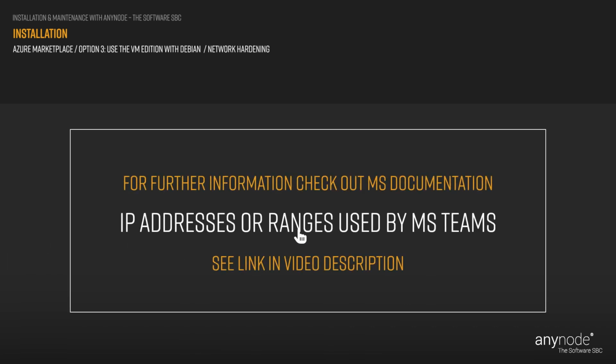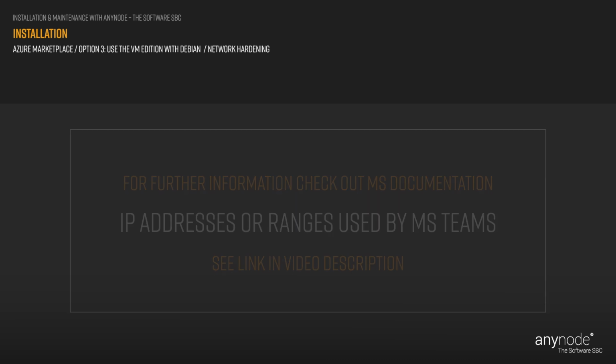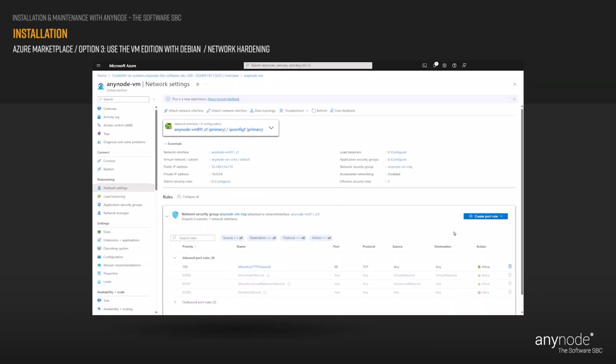Microsoft typically provides documentation outlining the network requirements for services like Teams. You can check the official Microsoft Teams documentation. Look for information regarding the IP addresses or ranges used by Microsoft Teams. Make sure to keep the rules updated in case Microsoft changes or adds new IP addresses or ranges for Teams traffic. Repeat the steps to add the Teams_SIP inbound rule.